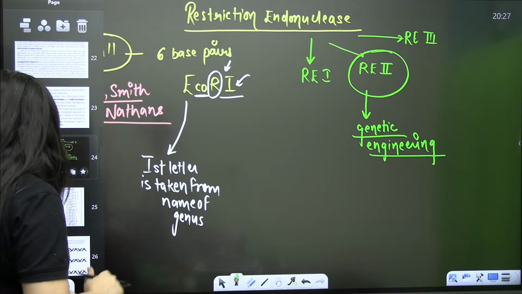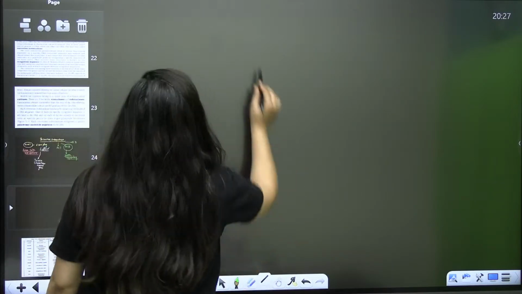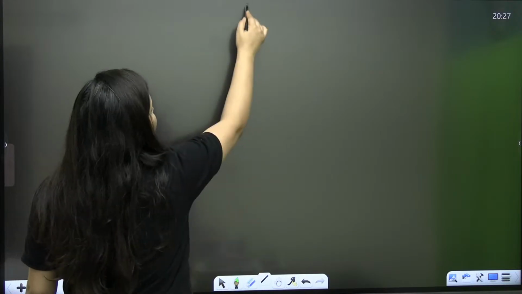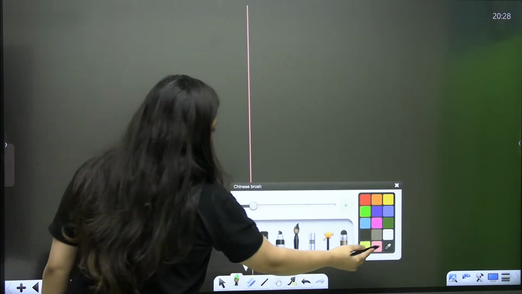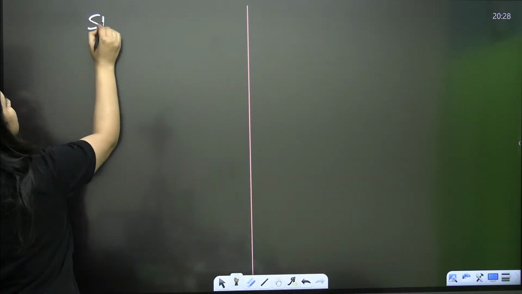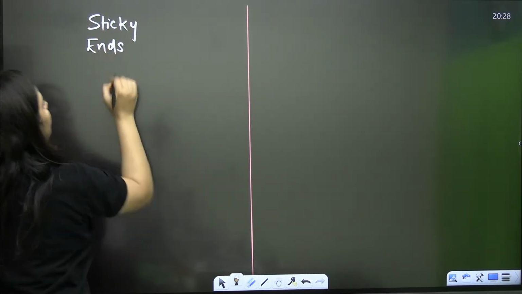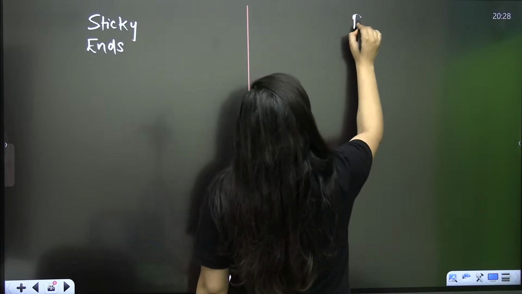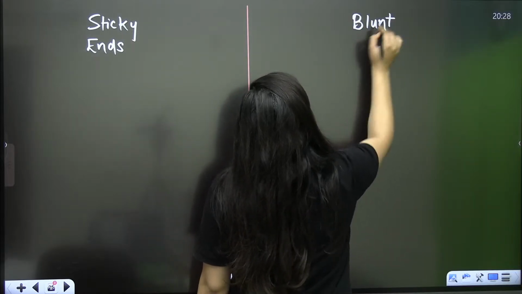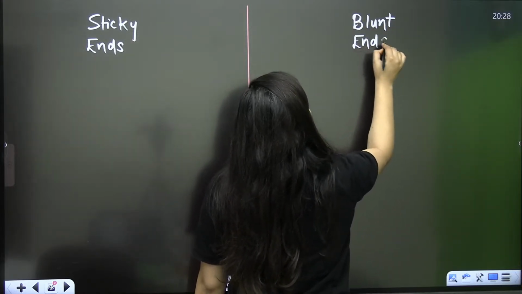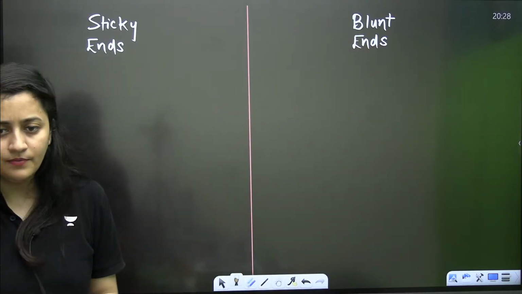Now there come 2 points: one is sticky ends and the other is blunt ends. The next thing that we need to know is sticky ends and then blunt ends. That's what we need to know now.